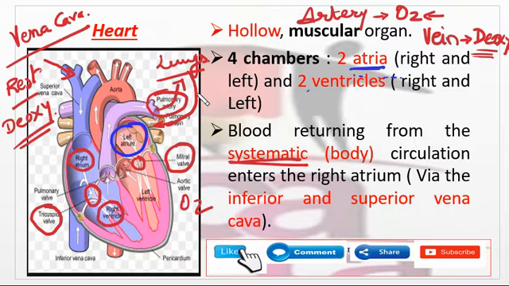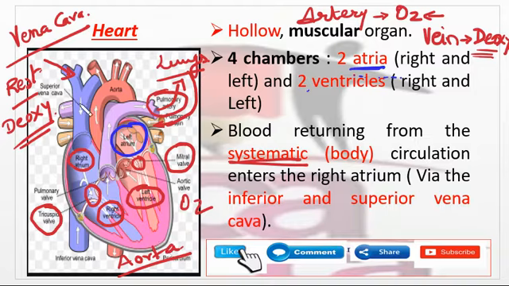So the pulmonary vein brings oxygenated blood to the left atrium, which is then sent by means of the bicuspid valve to the left ventricle, and from the left ventricle by means of the aorta it is sent to the whole body.